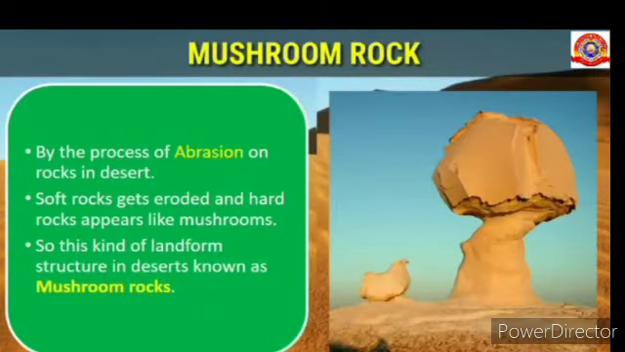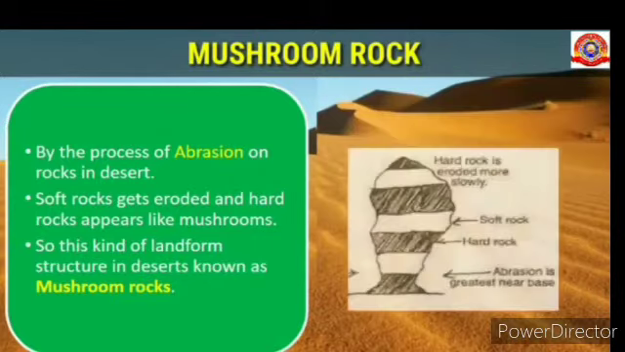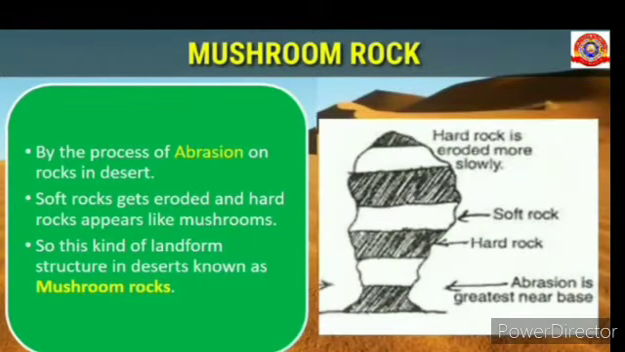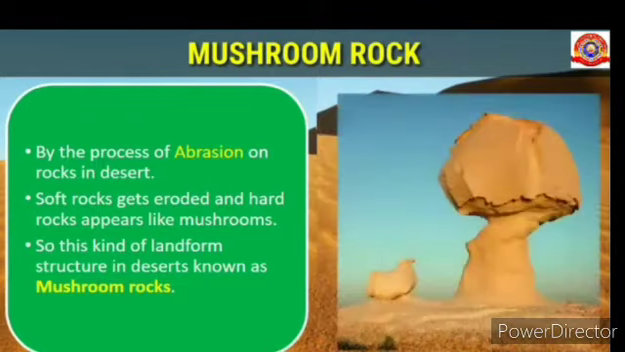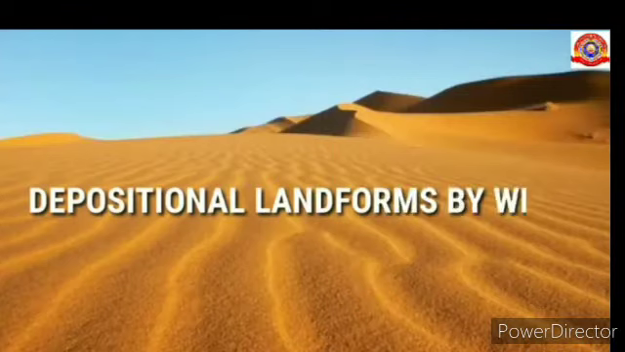First one, mushroom rock. By the process of abrasion on rocks in desert, soft rocks get eroded and hard rocks appear like mushrooms. So this kind of landform structure in deserts is known as mushroom rocks. Next one, depositional landforms by wind.